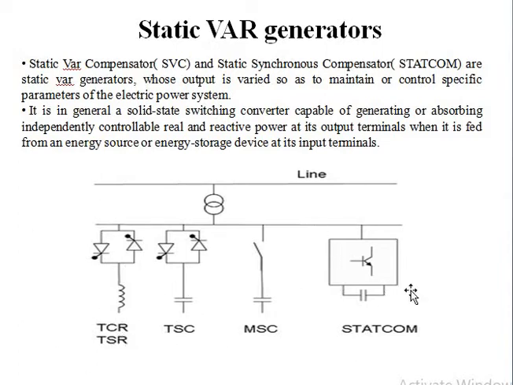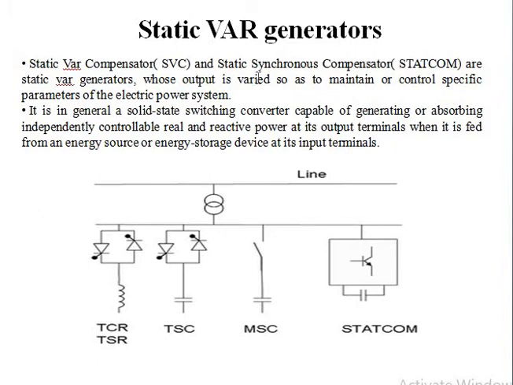And this is our STATCOM. Under the STATCOM, instead of these two thyristors, we are using semiconductor switches such as MOSFET and IGBT, and gating pulses are given to them for control purposes.